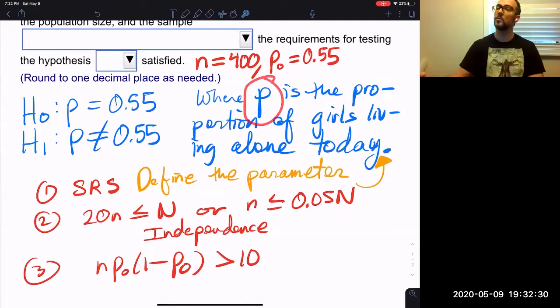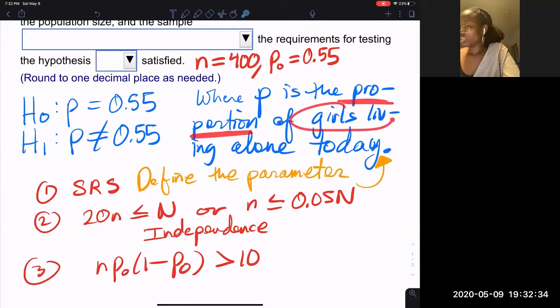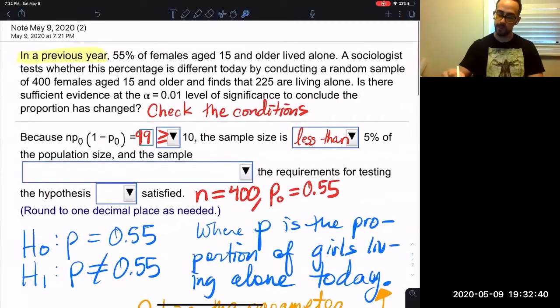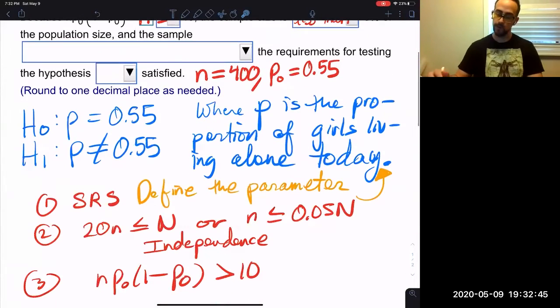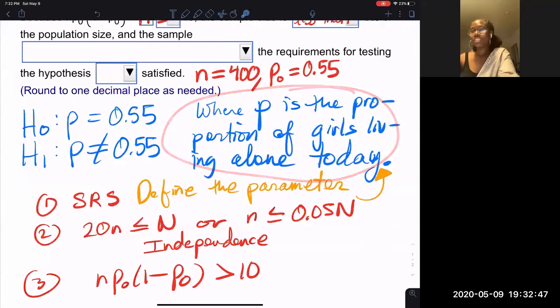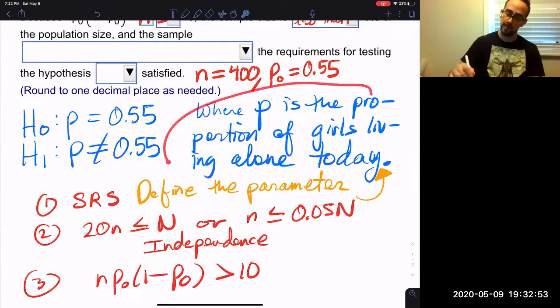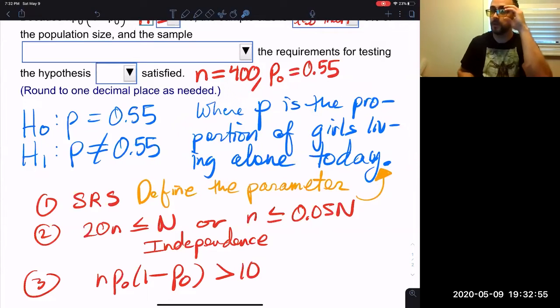P is the proportion of girls living alone today. I left out a little bit of detail because it's actually 15 and older, but I'm just doing it a little quicker. You'll get credit if you do it like this, but on the test, you should be more particular.